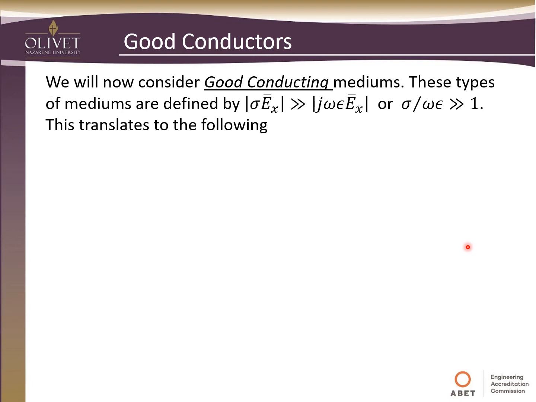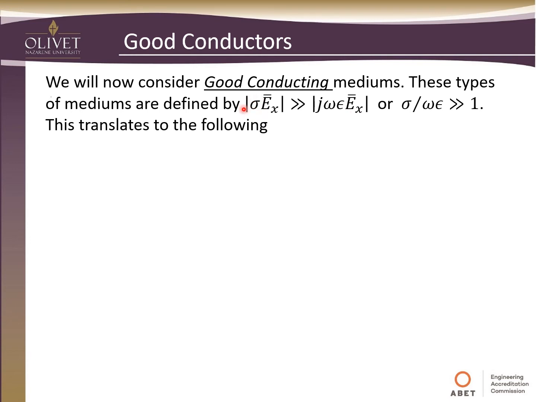Now, we've already looked at perfect conductors, and we'll look at them again later, but with a perfect conductor, sigma, of course, will go to infinity, or approach infinity. But there's no such thing really as a perfect conductor, so we can look at very good conductors. So in these types of mediums, just the opposite is true.